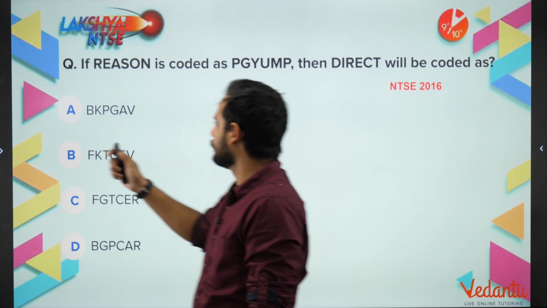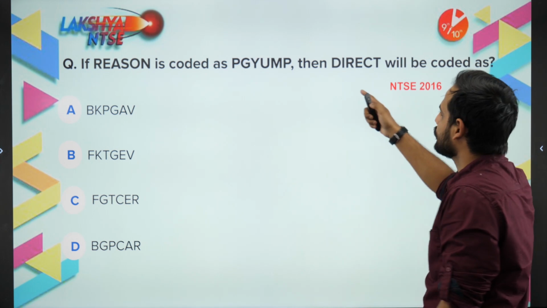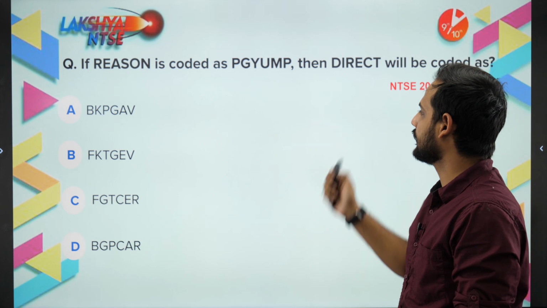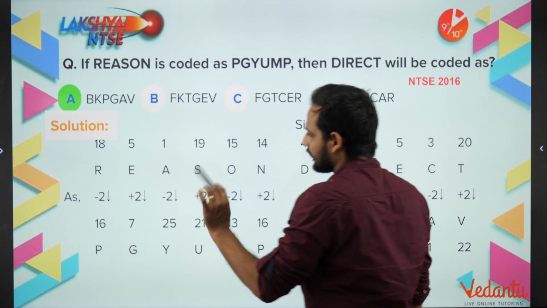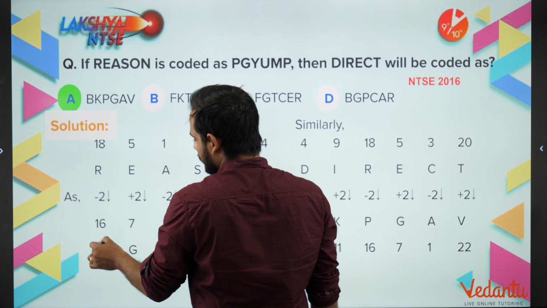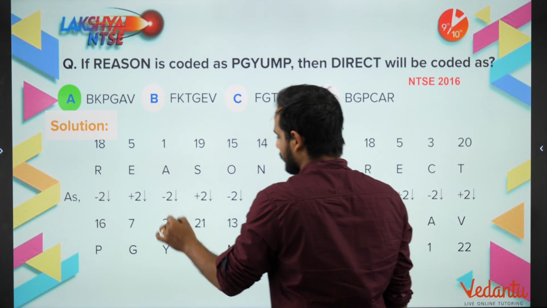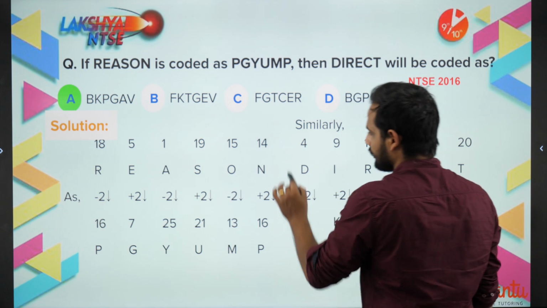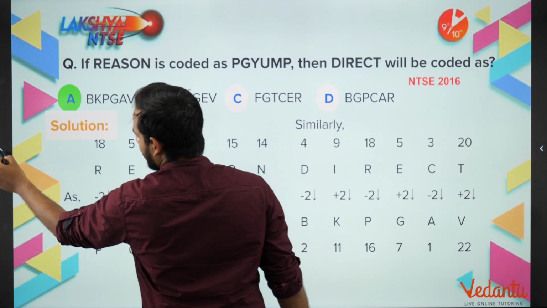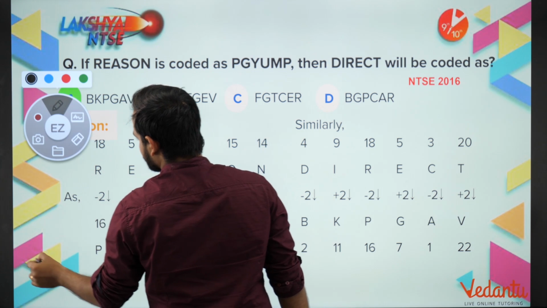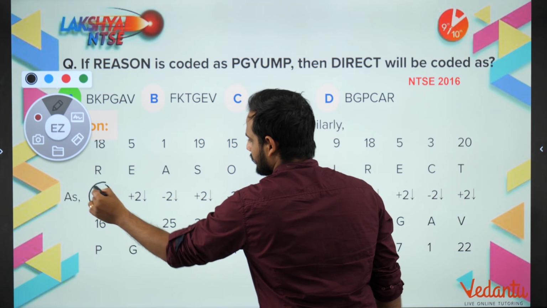So I will show you the answer correctly. In the same way we have to do -2 +2 -2 +2. So the correct answer will be B. See, from R we are doing -2, then +2, -2, +2, -2, +2, as you can see here clearly, right? So this is the pattern we have got.